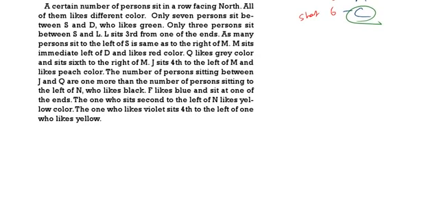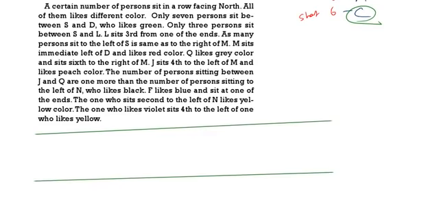Now what we are going to do is, all of you draw two lines. I am going to draw two lines. Now see here, start the puzzle. L is sitting third from one of the ends. First case, I am writing L here. Second case, I am writing L here. This is case 1, this is case 2. Let us consider two cases.